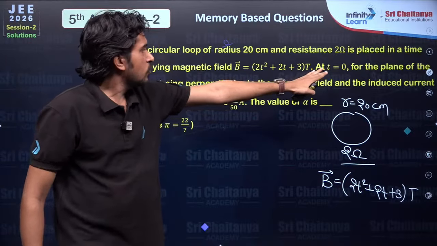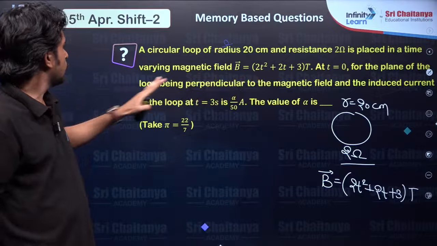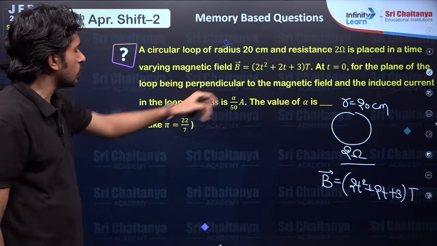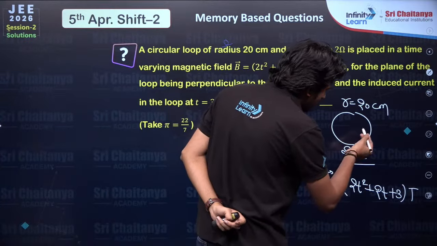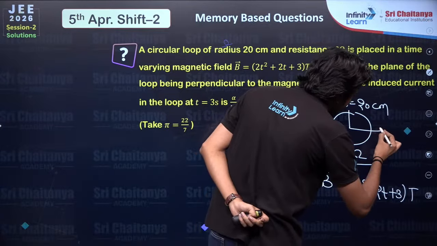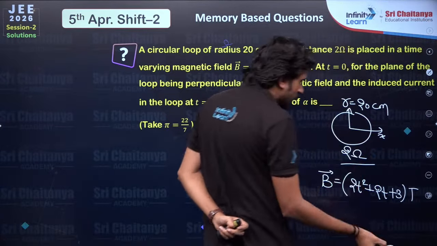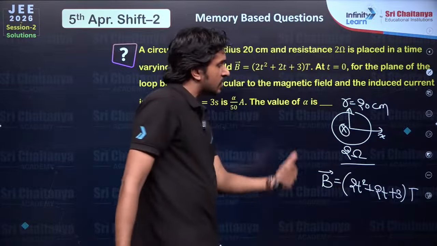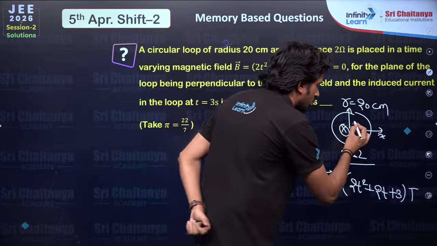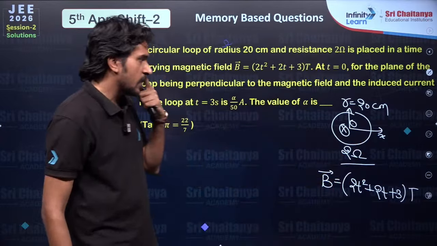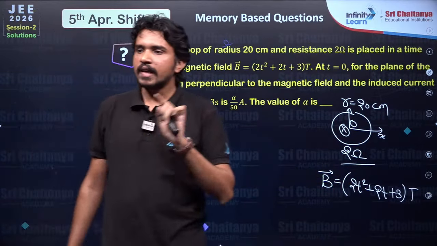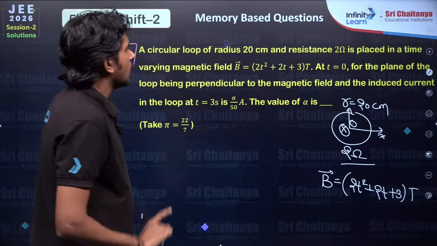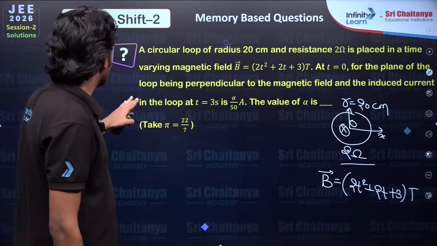At t equals 0 the plane of the loop is perpendicular to the magnetic field. So basically, if this loop is in the xy plane, then the magnetic field is either inside the plane or outside the plane, but perpendicular.